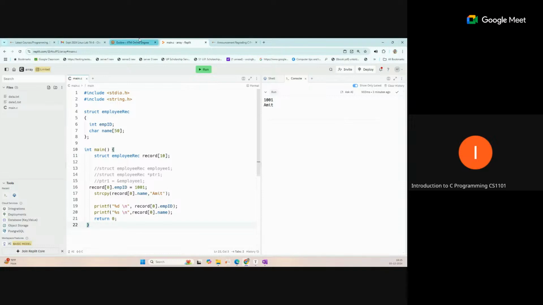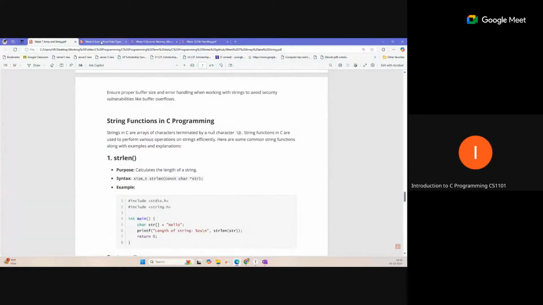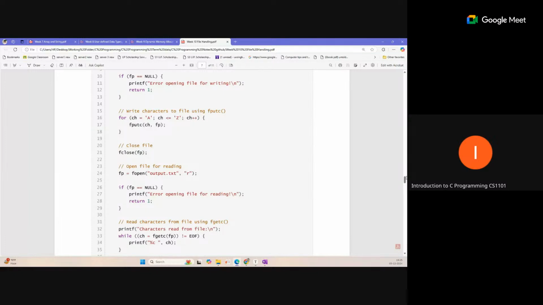So this is one type, and another type is the file based question. For file related things, you should know how to read the file. We have also discussed that in the previous Tuesday session.